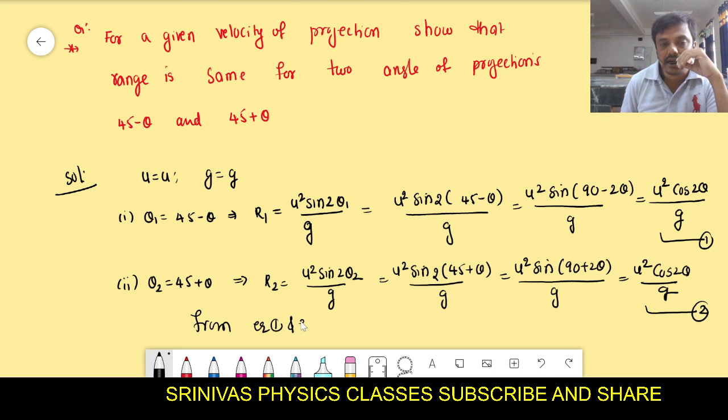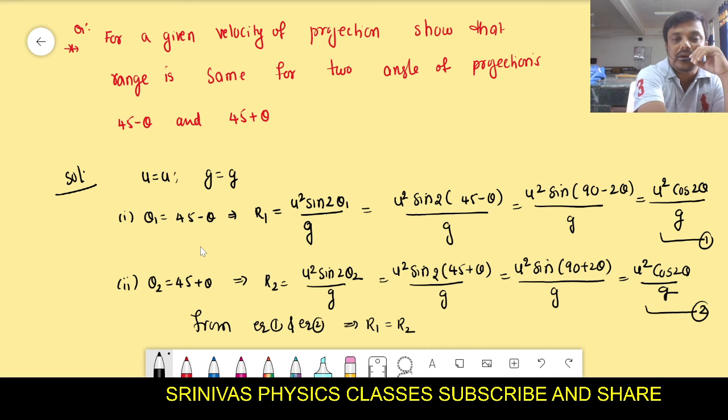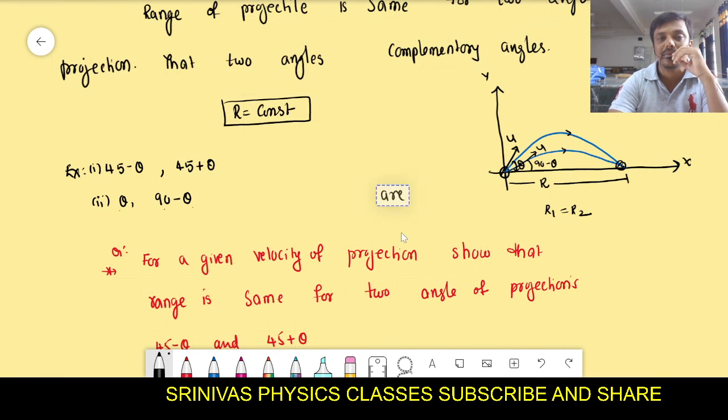From equation 1 and equation 2, we write r1 is equal to r2. That means the range is the same for the two angles of projection, one is 45 minus theta and the other is 45 plus theta. These two angles are said to be complementary angles. Why are they complementary angles? Their ranges are equal and their sum is equal to 90 degrees. Students, is it clear? If you have any query regarding the complementary angles, you can ask me now.